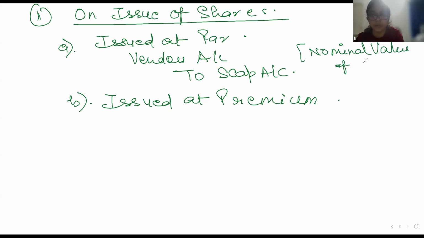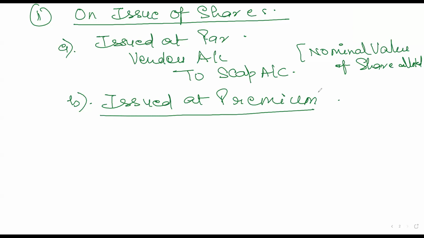Doesn't it go to the share application and allotment account first? No, we are not going to pass those entries because we have to issue share capital directly to the vendors. In those cases, we were issuing shares in installments, getting money in installments.